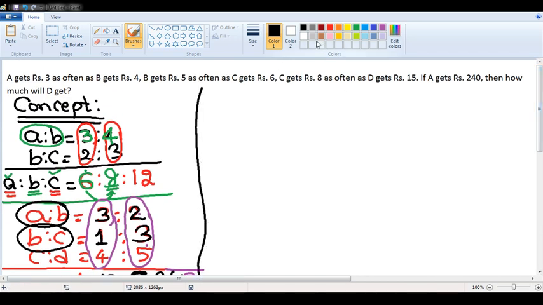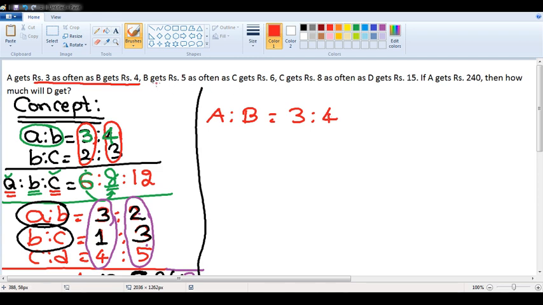See here. The question says A gets 3 rupees as often as B gets 4 rupees. That means, in other words, A is purchasing a product for 3 rupees while B is purchasing the same product for 4 rupees. That means A is to B is given as 3 is to 4. Right? A is to B is given as 3 is to 4.